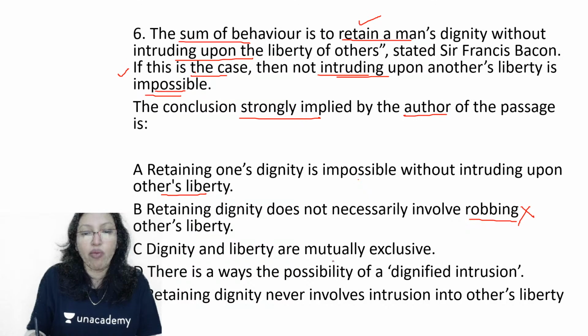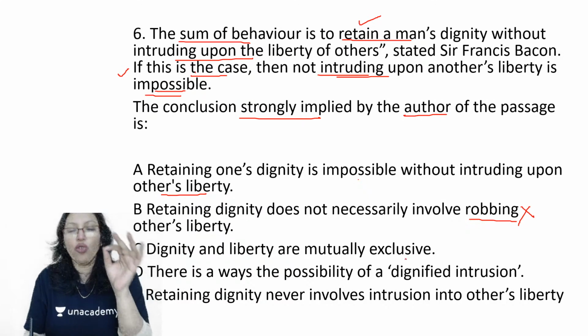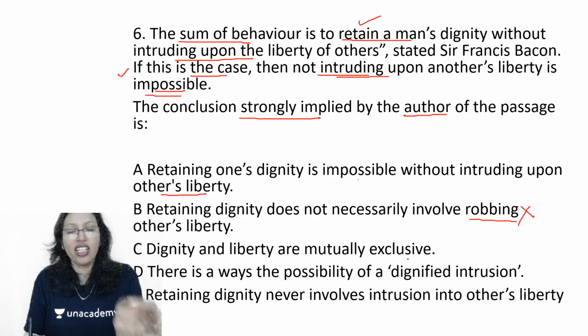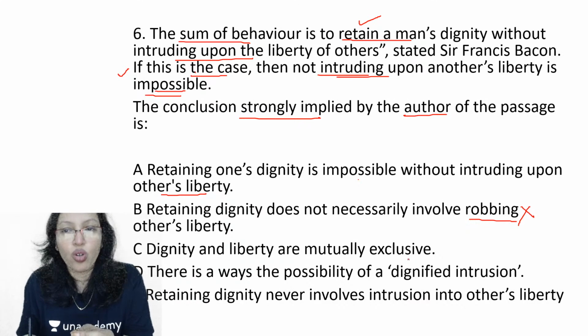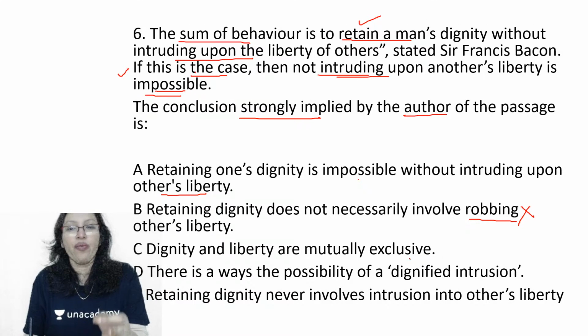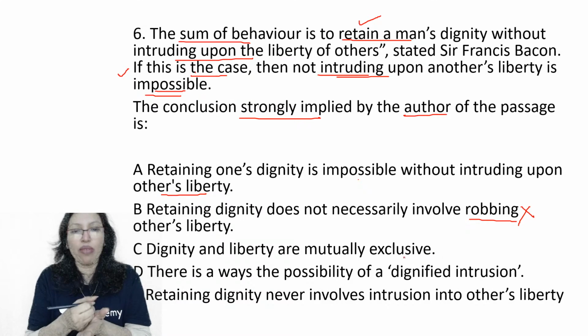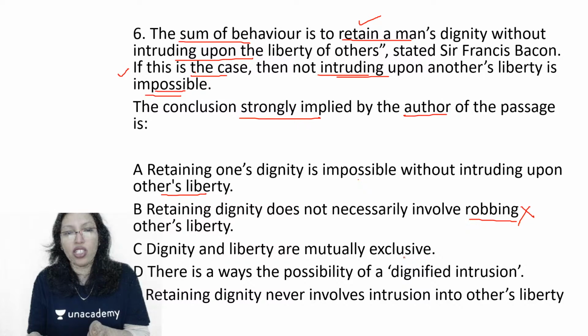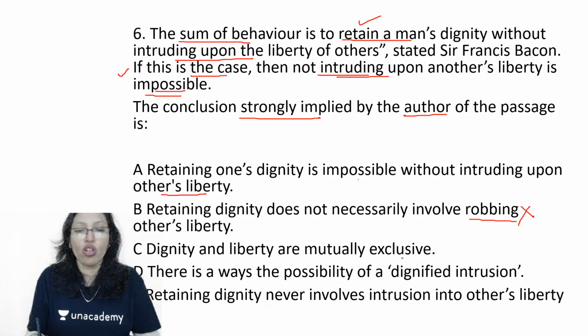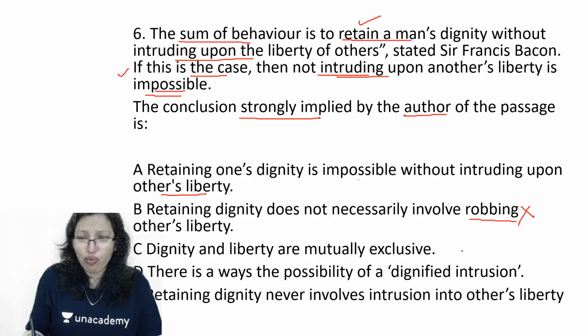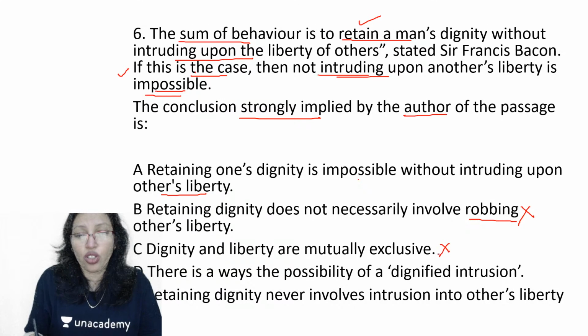Dignity and liberty are mutually exclusive. So if you want to retain someone's dignity, then you have to intrude upon someone's liberty, and if you don't intrude upon someone's liberty, then that is not going to happen. But are they mutually exclusive? We don't know.